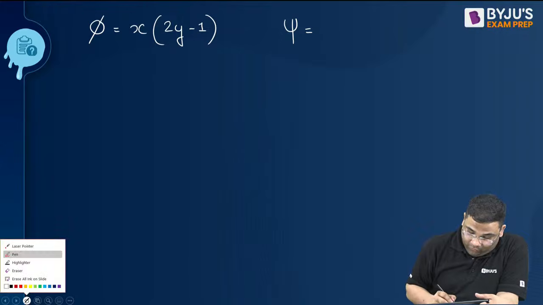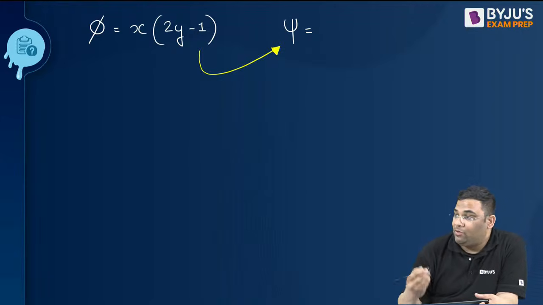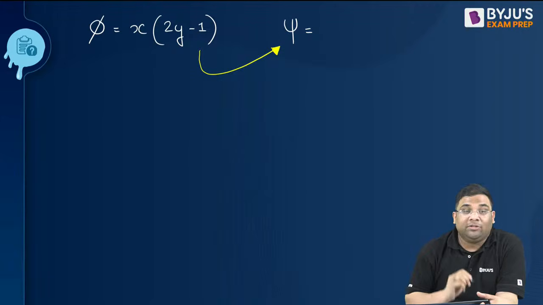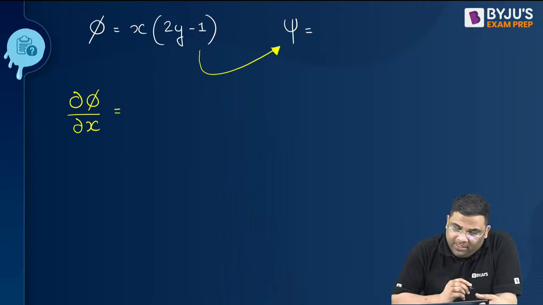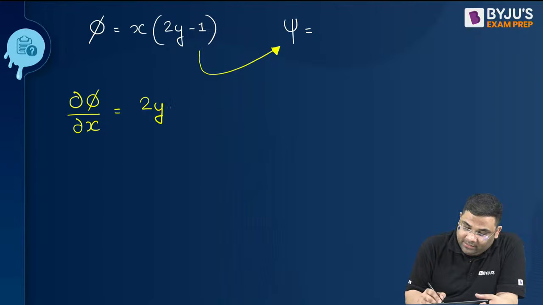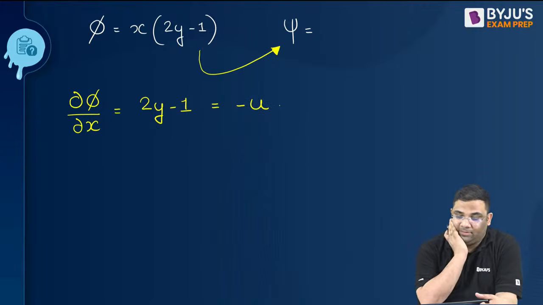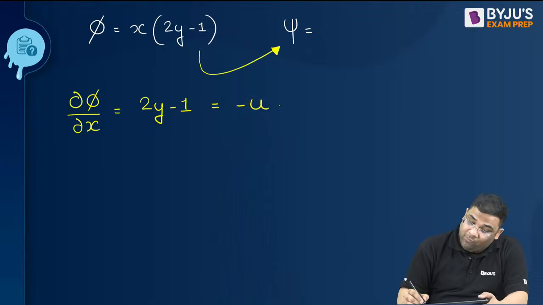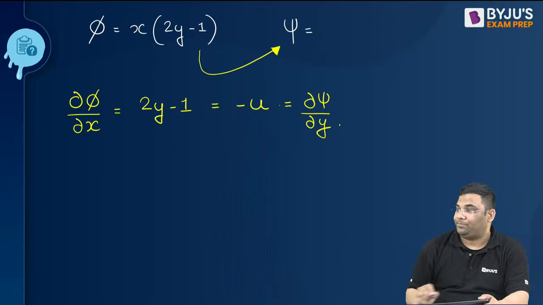To find the psi function, let us see how to find out this. This is a very typical type of question. Now IIT Kanpur has not asked, doesn't mean that they will not ask this time. Okay, you see. Now you see what will be del phi by del x. How much am I getting here? It will be 2y minus 1, right? 2y minus 1. And this is actually minus of u, right? Now minus of u is del psi by del y, na?